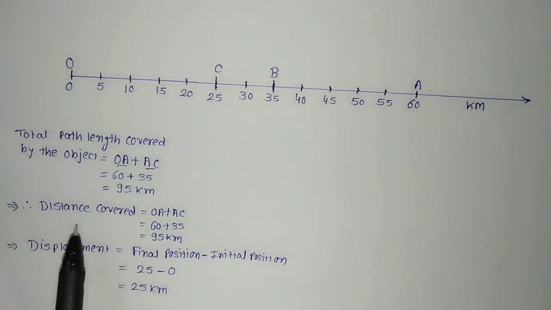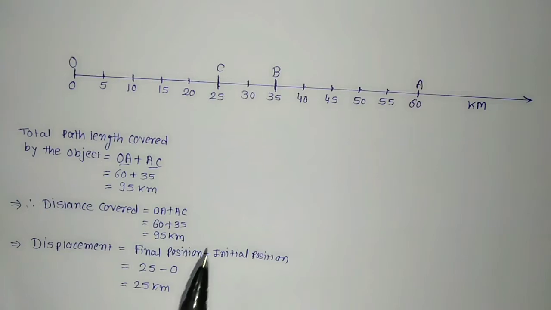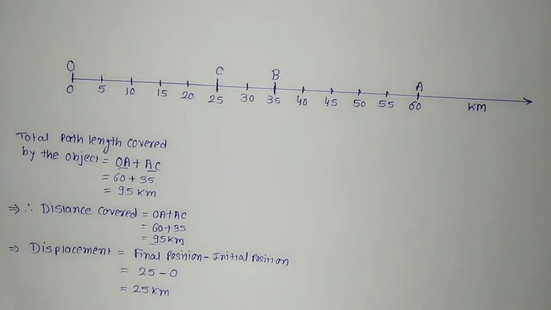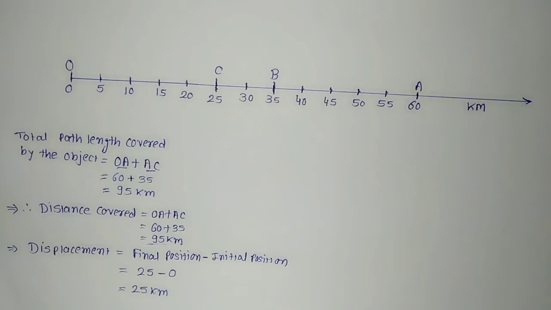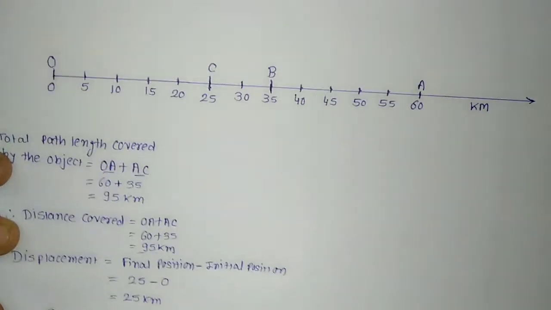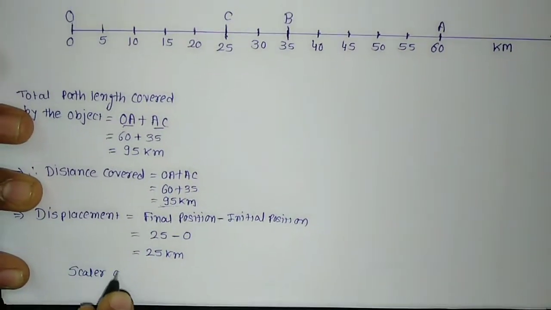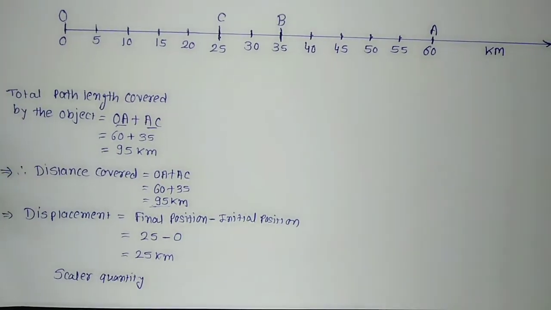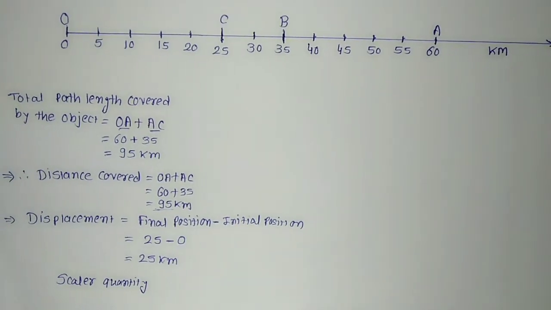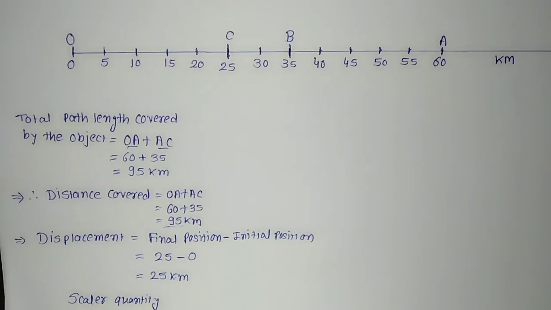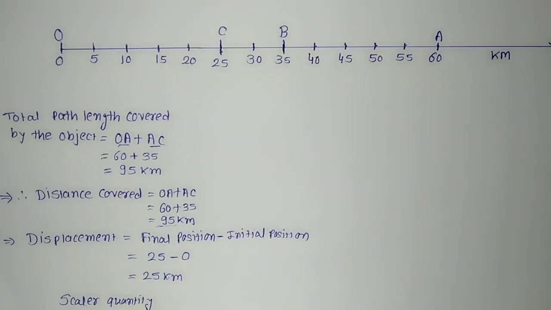The quantity which requires the magnitude only, the numerical value, but does not require the direction, is called a scalar quantity. Remember this word, scalar quantity. In physics, scalar means it requires only magnitude but not direction.